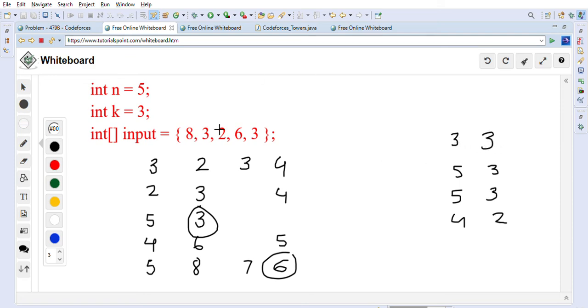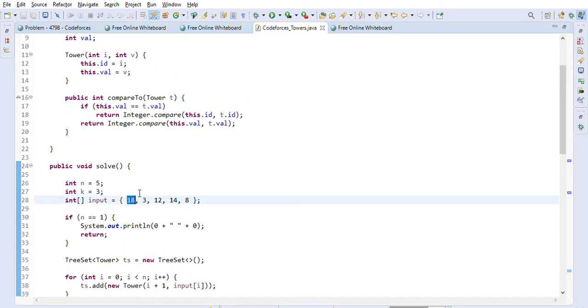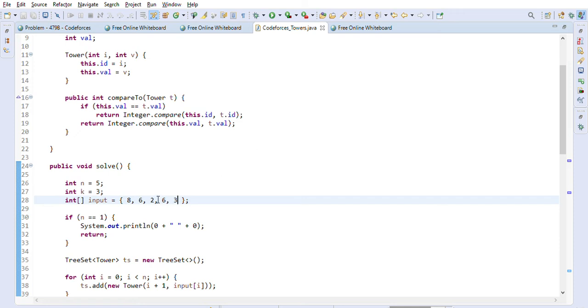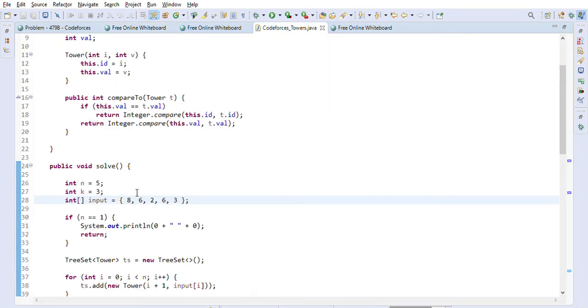So let's go ahead and execute this code snippet against this example: 8 3 2 6 3.